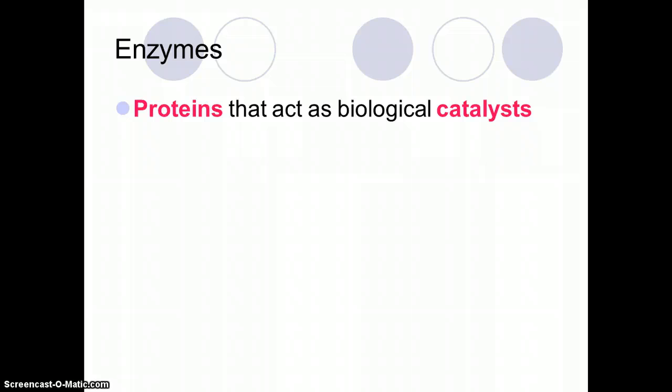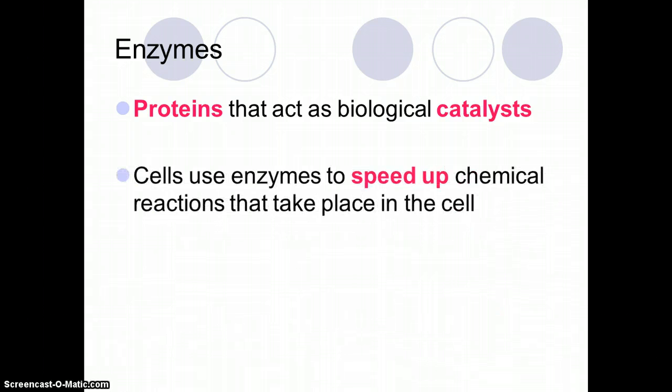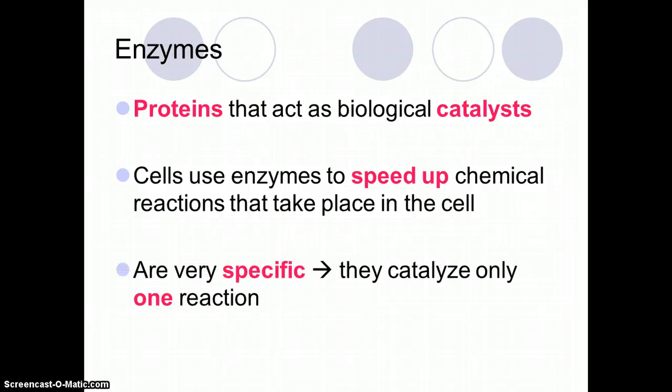Enzymes are proteins that act as biological catalysts. So a catalyst is a molecule that makes any chemical reaction speed up, and an enzyme is a catalyst that speeds up a reaction in a living organism. Enzymes are very specific due to their shape. Therefore, they're only able to catalyze one specific chemical reaction.